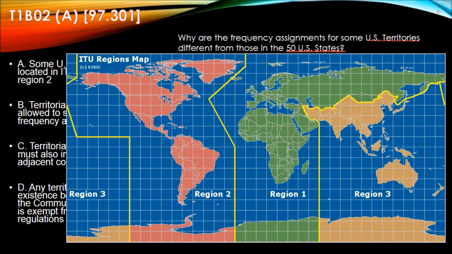So now let's look at an ITU region map. You can see the continental United States is clearly in Region 2. Alaska is in Region 2. And Hawaii is in Region 2. So most of the 50 U.S. states are in Region 2. However, those territories are way over here below Japan in Region 3.